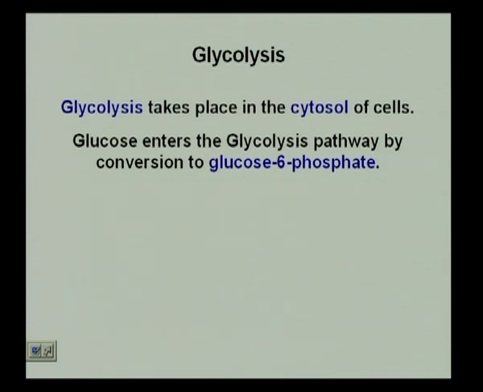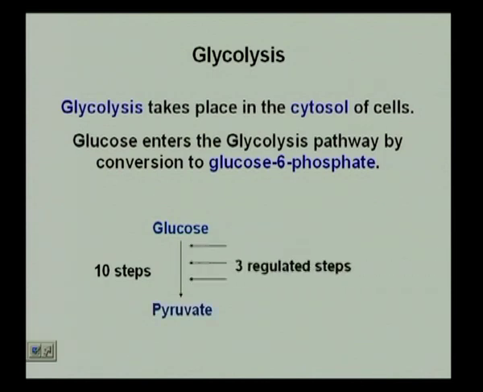Now, glucose 6-phosphate means that we are going to have a large number of steps that are actually going to get you to pyruvate. There are 10 steps involved, which means there are 10 enzymes involved, and we have 3 steps that are regulated in the formation of pyruvate from glucose in the 10 steps that form the process of glycolysis.